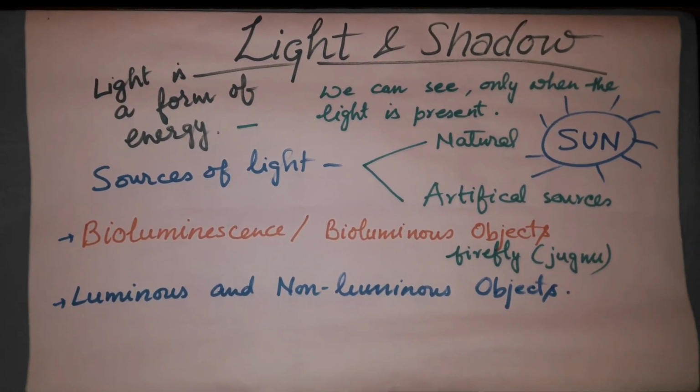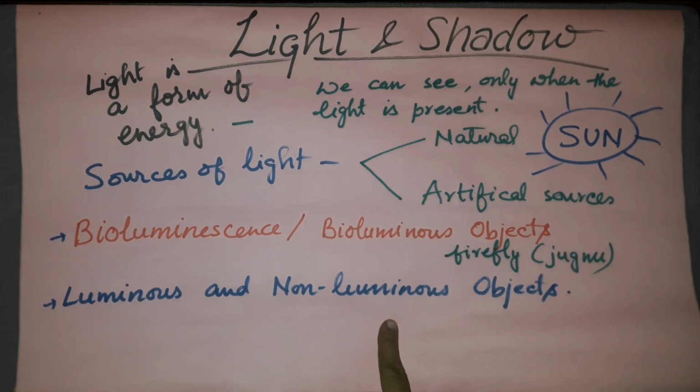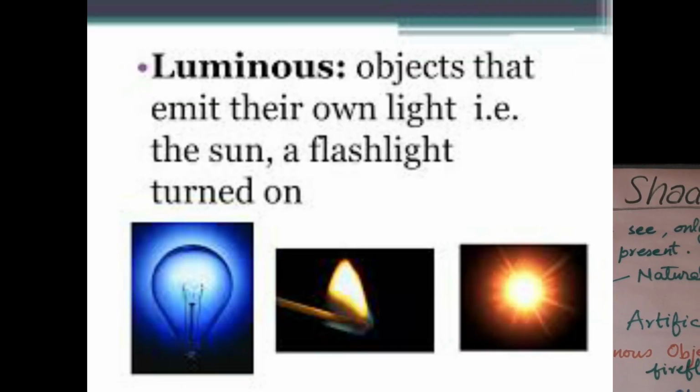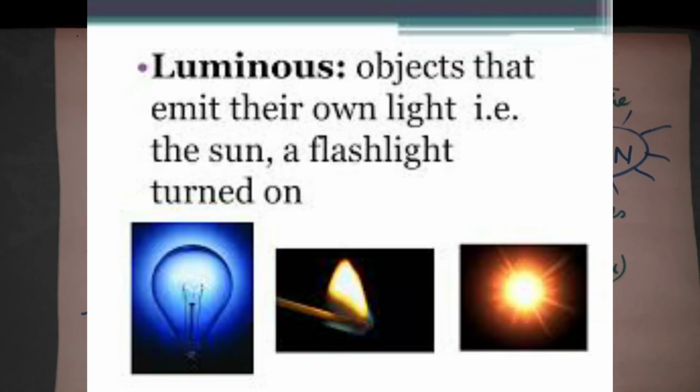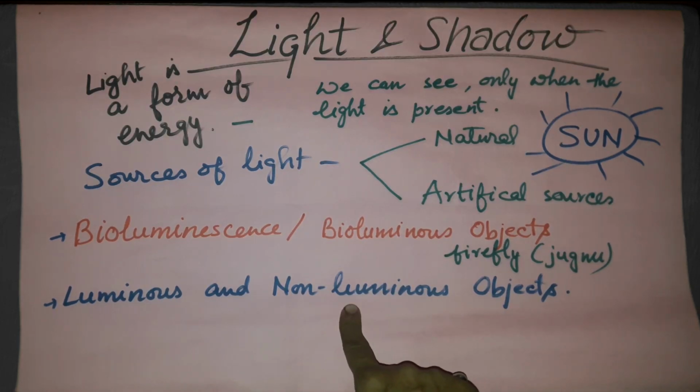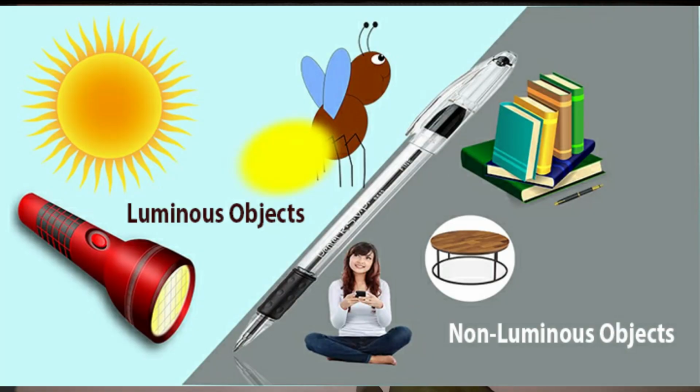Now children, another term is luminous and non-luminous objects. The luminous objects are those objects that give us light of their own and help us to see things around us. They are called the luminous ones. Whereas non-luminous objects are those which do not give out light of their own.